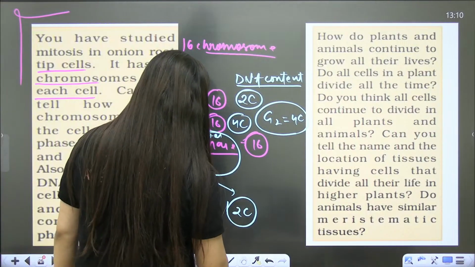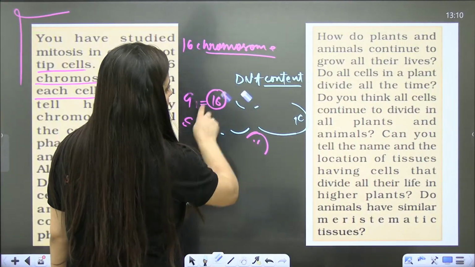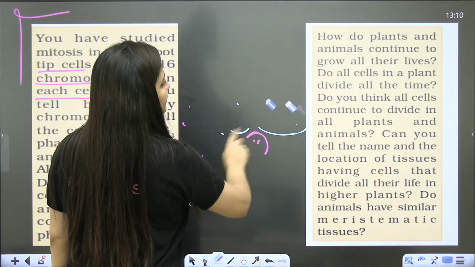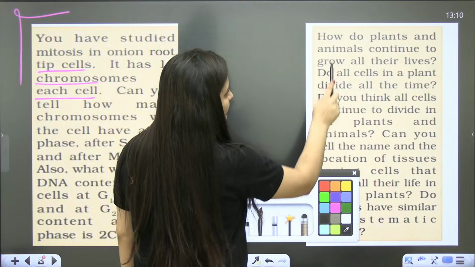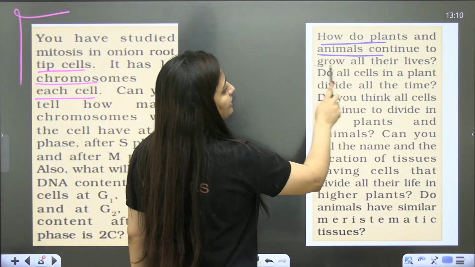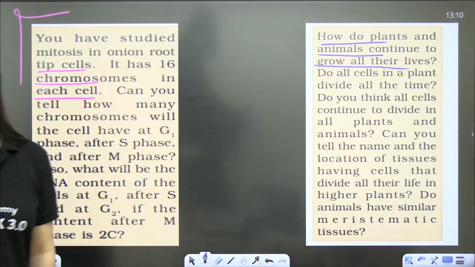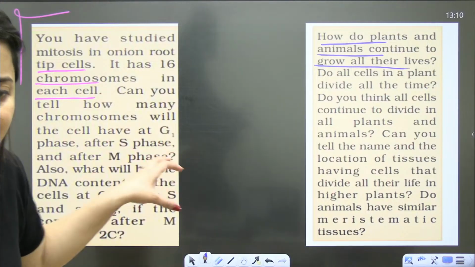Now, can you answer this particular question, students? How do plants and animals continue to grow all their lives? These things you really need to solve.